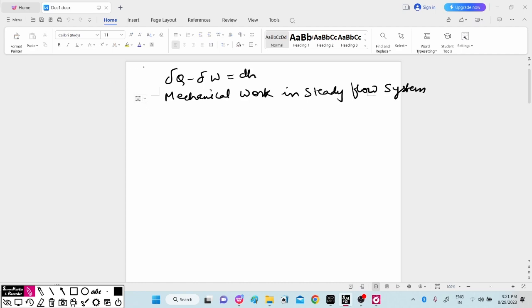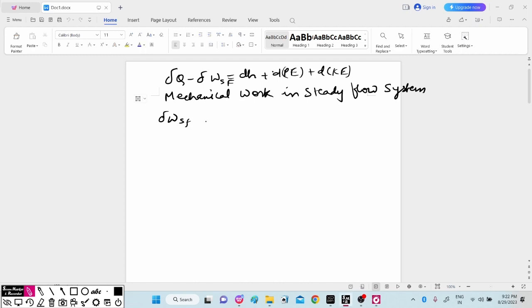Now we know that del Q minus del W is equal to dH plus change in potential energy plus change in kinetic energy, right? But this we are considering as zero. So here we will see it only for the system when mechanical work is going to be obtained in the steady flow system. So we are going to calculate work for steady flow, that is del W, the steady flow work.